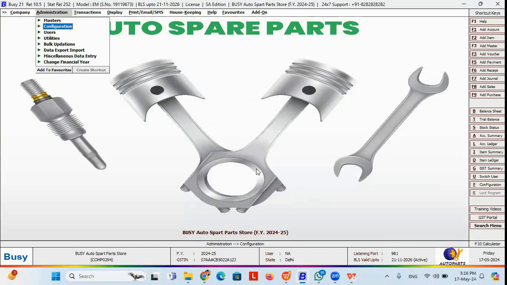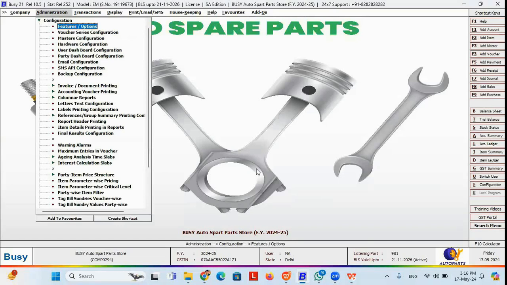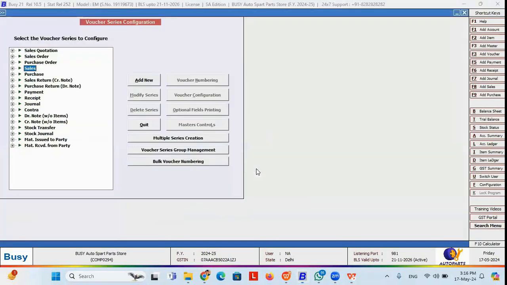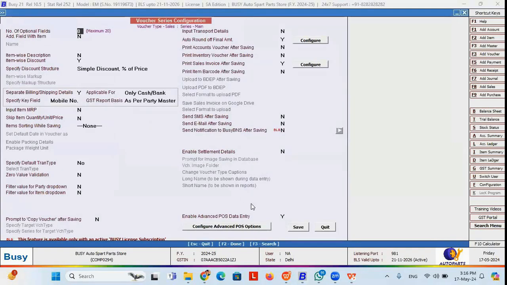First, if you need to enable this kind of POS system, then you can go to Administration, Configure, Voucher Series Configuration. If you need to maintain POS for your particular series under sales, you can select that series. You go to voucher configurations, and here you will find this option called Enable Advanced POS Data Entry. So if you enable this, you will get an option to configure advanced POS.